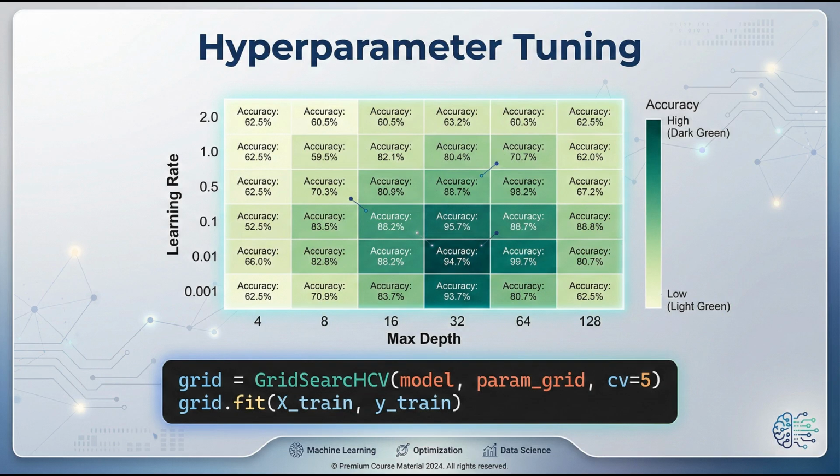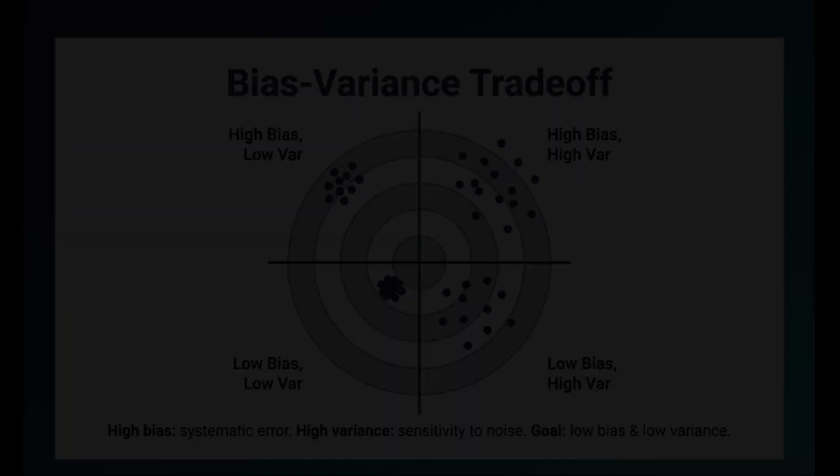Hyperparameters control how algorithms learn. Grid search tests all combinations of specified values to find the best performance. Random search samples randomly for efficiency. Finding optimal hyperparameters significantly improves model performance.